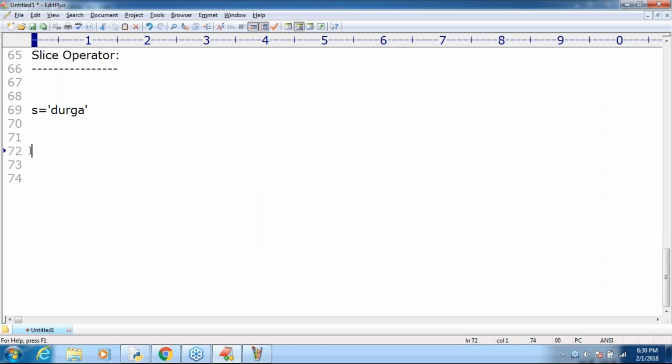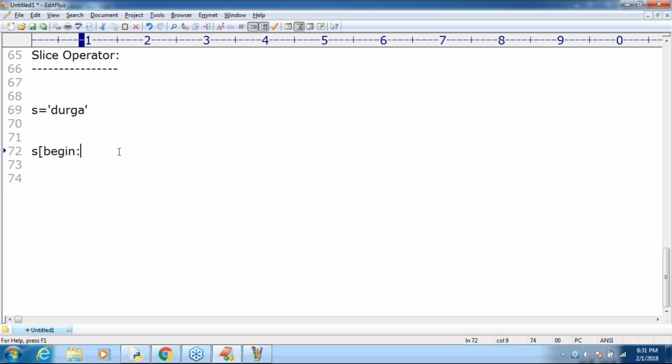Next, I'm using the slice operator. Take very special care. What is the meaning of slice? I already told you, it is like a piece. What is the syntax for slicing? Observe: first, begin. From which index onwards do you want to slice, a substring, a piece? That is the begin index.